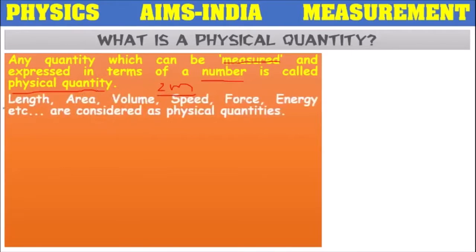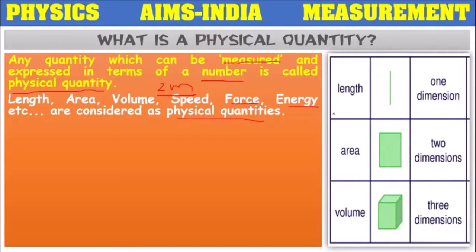So here length, area, volume, speed. Force means for moving an object we make use of force, that quantity. Energy, while doing any kind of work we need energy. So all these are types of physical quantities, because these all can be measured in terms of a number.